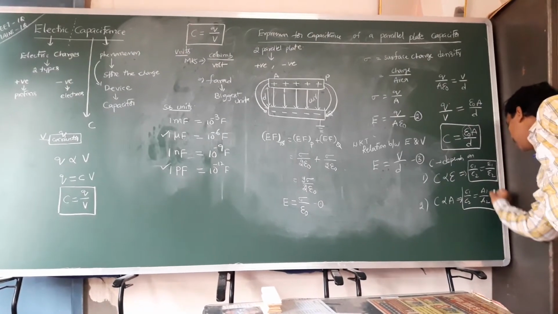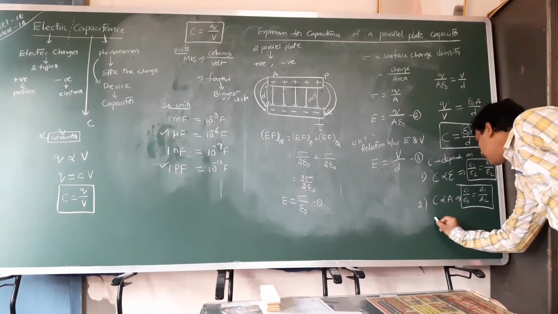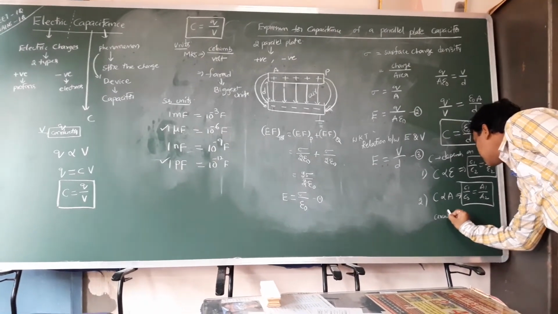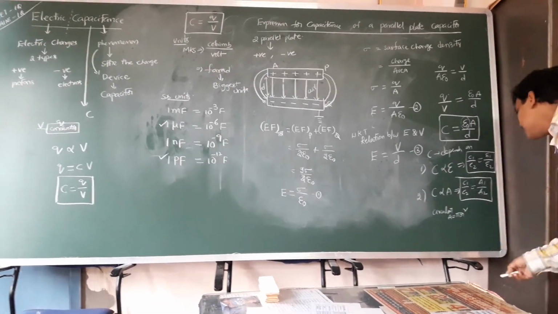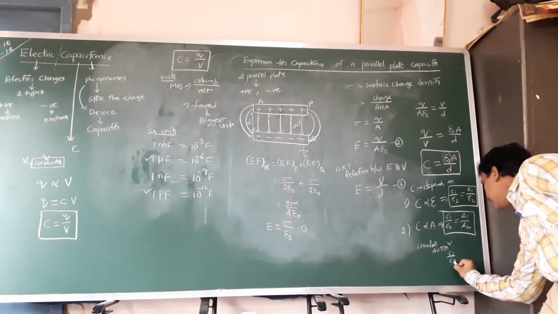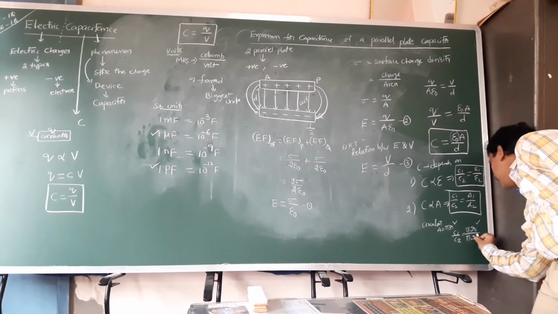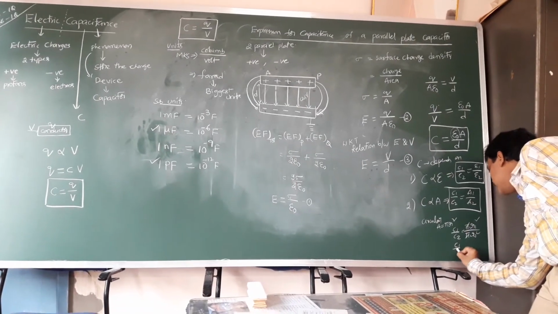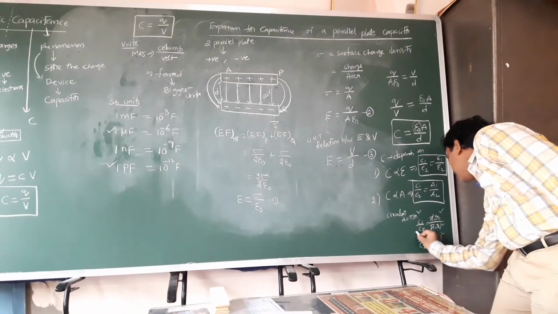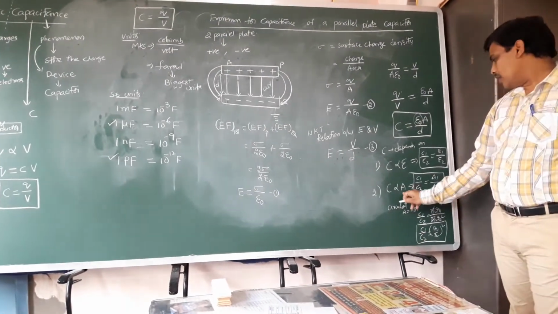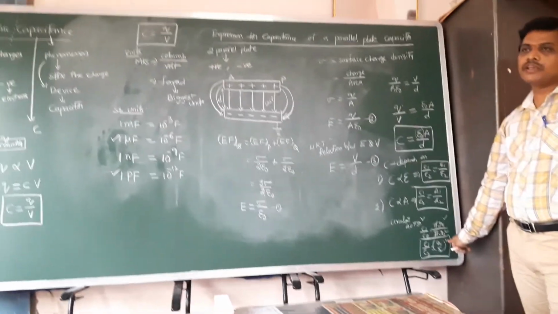Suppose you take a circular plate, the area of the circle is pi r square. In terms of radius, C1 by C2 is pi r1 square divided by pi r2 square. Pi gets cancelled, so the ratio of the capacitance values is r1 by r2 whole square. Depending on area, two formulas come: directly from area and indirectly from the radius of the circular plate.